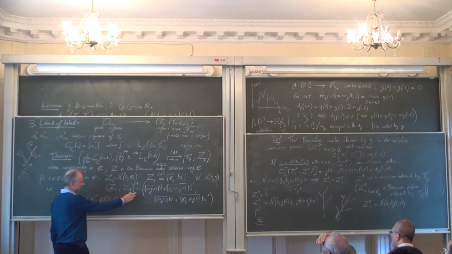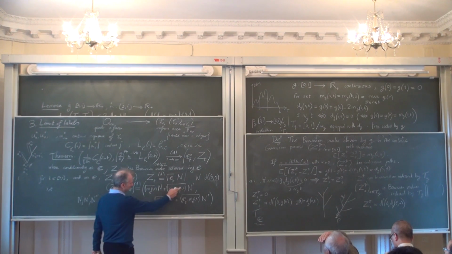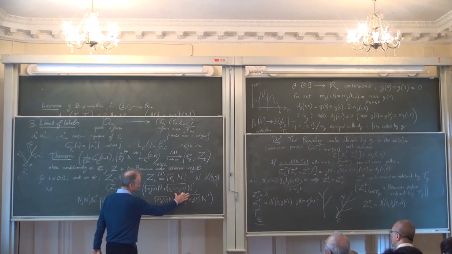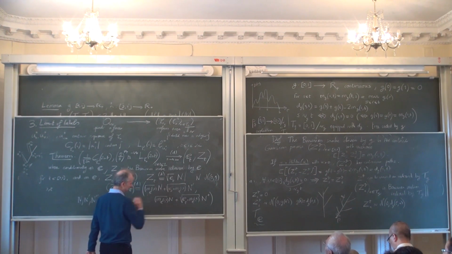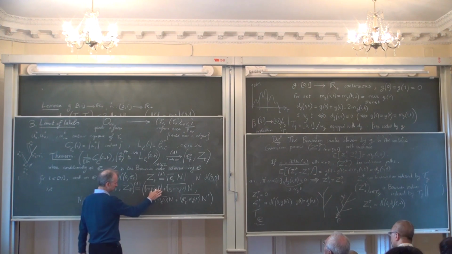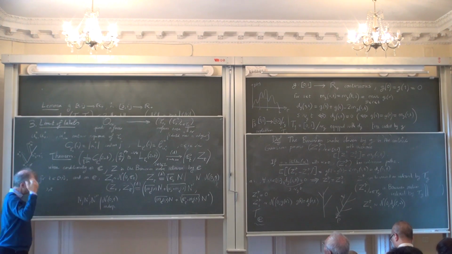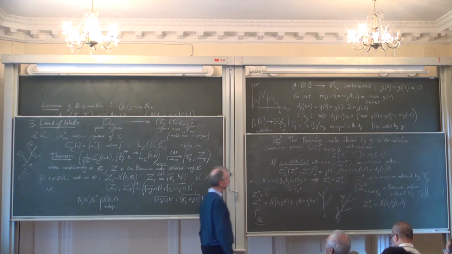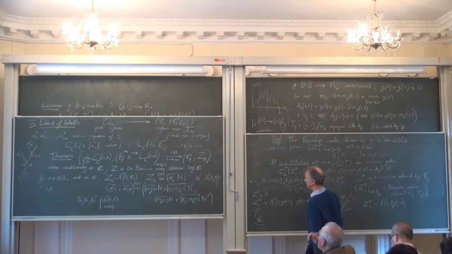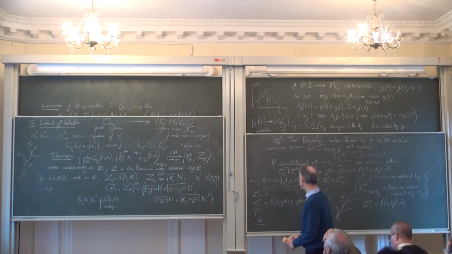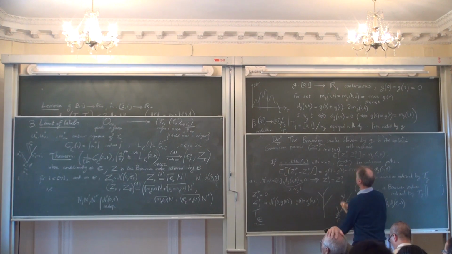You check that on the right side here, the covariance between this variable and this one, well, these 2 bits are independent, and so you get just the covariance of this and this, which is just the minimum of the excursion between S and T, which is what you want to get for the covariance here. So I will use these remarks in the proof.